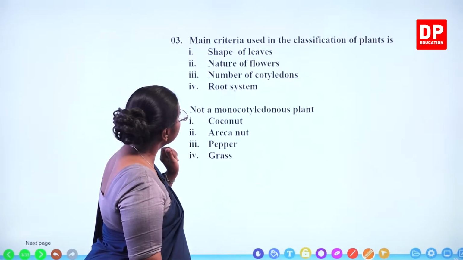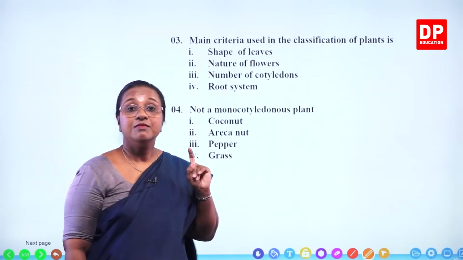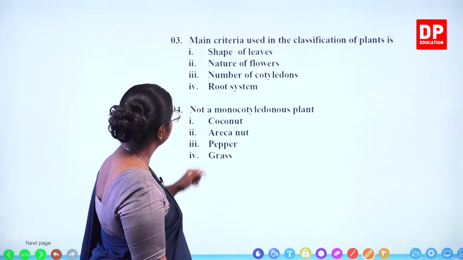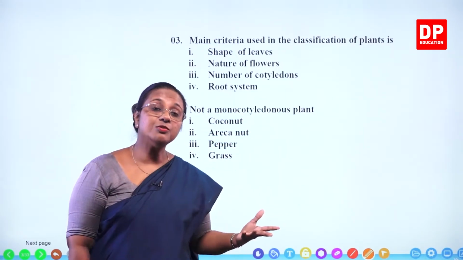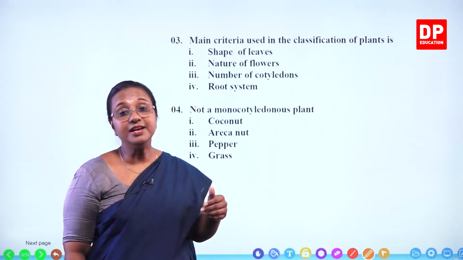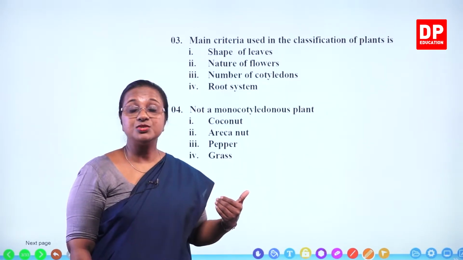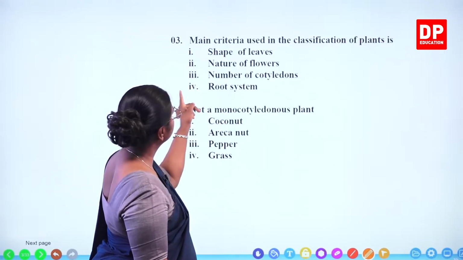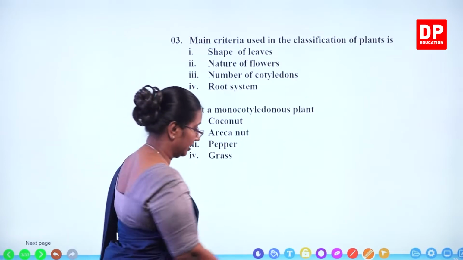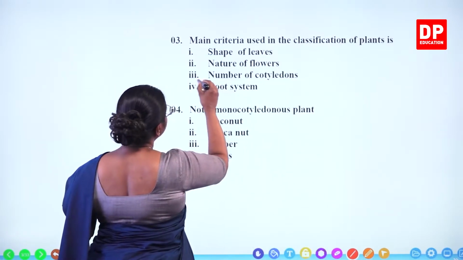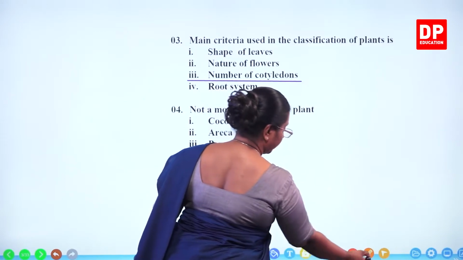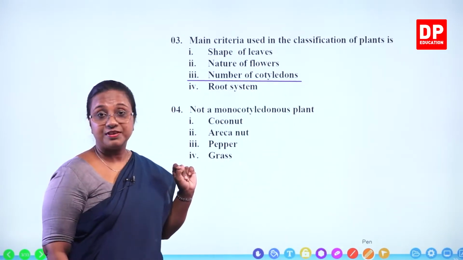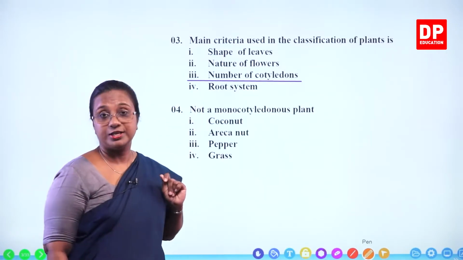Then we have the number of cotyledons. Yes, we use that to classify the plants as monocots and dicots. Root system. Again, we use to identify the monocots and dicots. Monocots have fibrous roots, dicots have taproots. So, the criteria used will be number of cotyledons. So, main criteria used in the classification of plants is number of cotyledons.